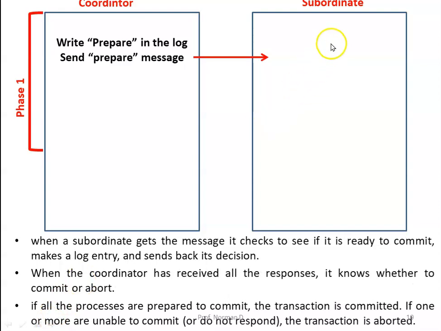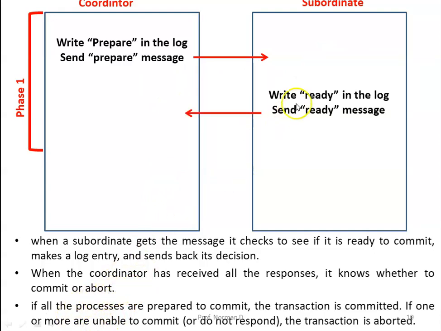Now when the subordinate gets this message, it checks to see if it is ready to commit, and if it is ready, it makes a log entry and sends back its decision to the coordinator. So in case it is ready to commit, it writes a ready message in the log and sends this message to the coordinator.